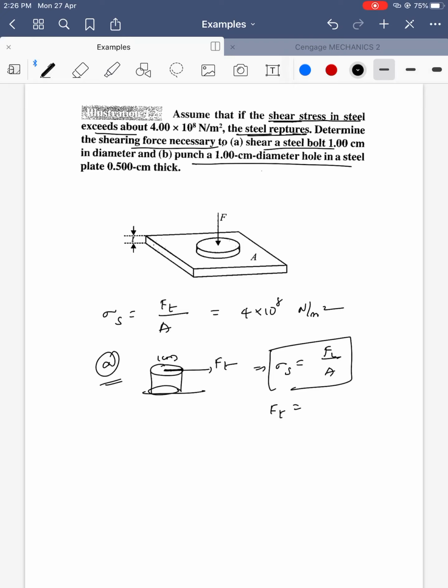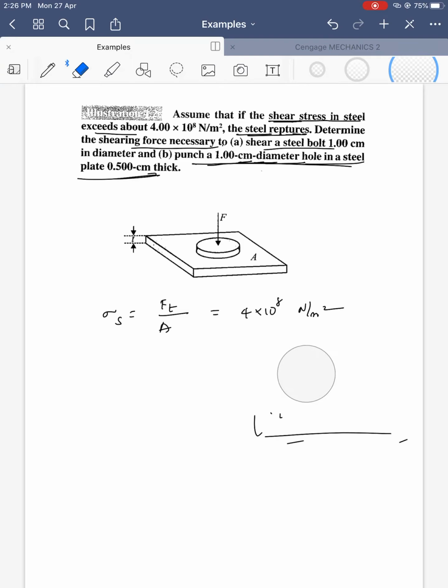Here he is going to punch a 1 centimeter diameter hole in a steel plate of 0.5 centimeter thickness. The tangential force is 4 into 10 power 8 into the area, which is pi d square by 4. This is the tangential force necessary in the A case.